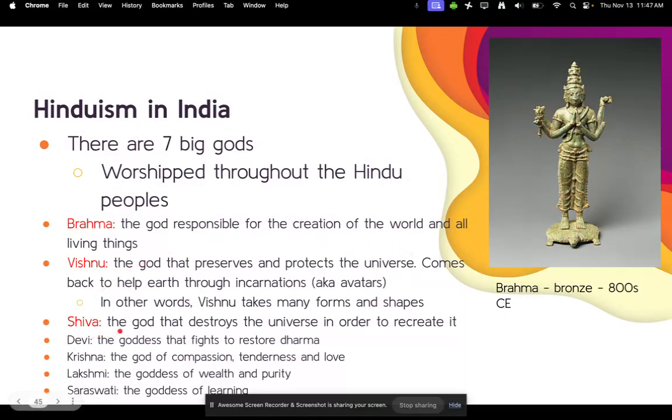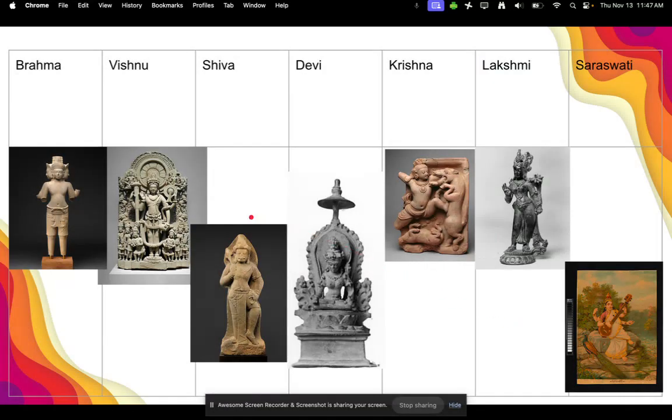There's also Shiva, the god that destroys the universe in order to recreate it. Devi, the goddess that fights and restores order. Krishna, the god of compassion, tenderness, and love. Lakshmi, the goddess of wealth and purity. And Saraswati, the goddess of learning. Here is a picture of some of the artwork of these gods. Again, they take many, many forms.